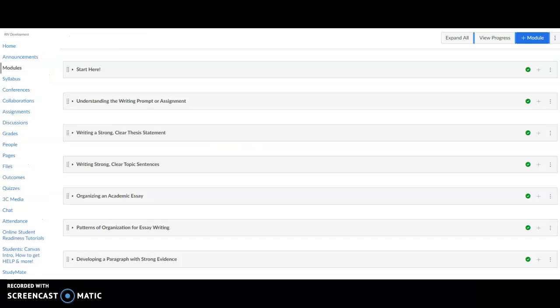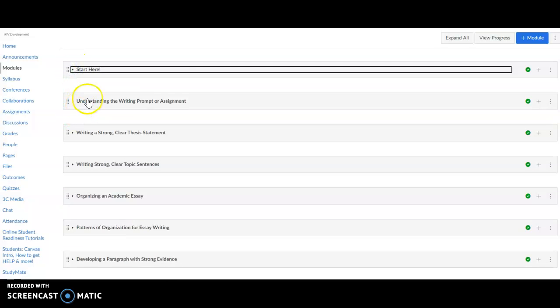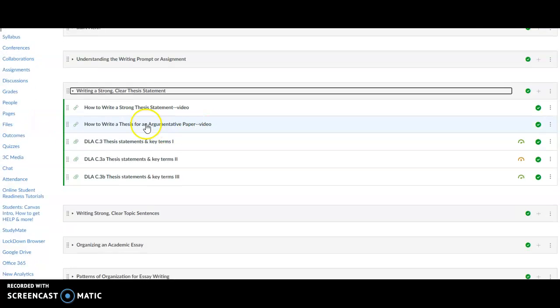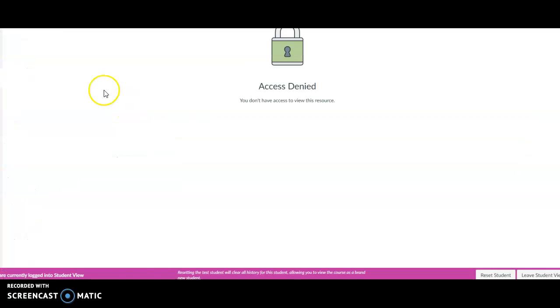Unfortunately, I cannot get into the Writing Center. So I asked our Writing Center coordinator to put the modules on this other website called Canvas Commons, and I managed to load them into a shell. This is not the real Writing Center, but if you go into the modules of the Writing Center, you will see all of these modules. Fairly early on under the start here, and if you can't see them, just start closing up the modules you're not using. If you look at Writing a Strong, Clear Thesis Statement, and we open that up, there is a video, and we can't see it because we're pretending to be students right now.